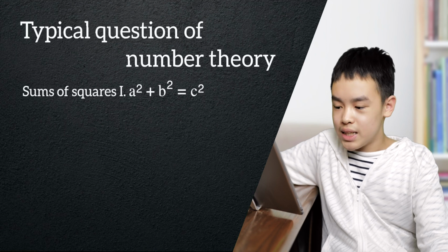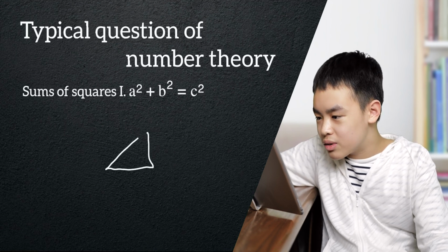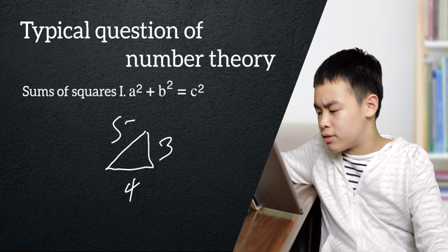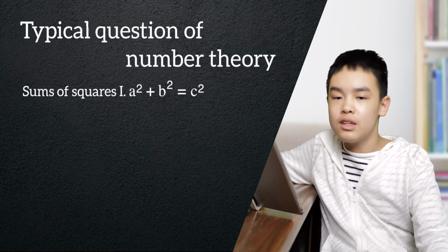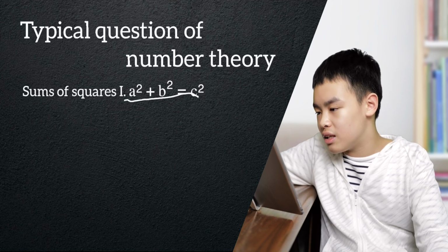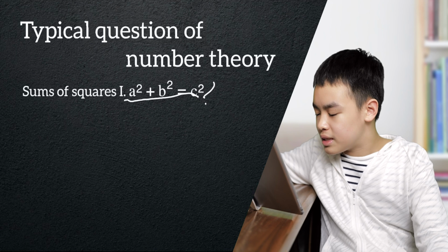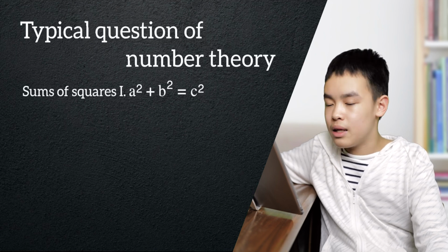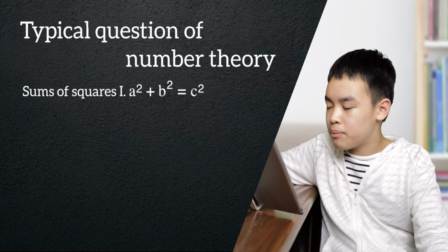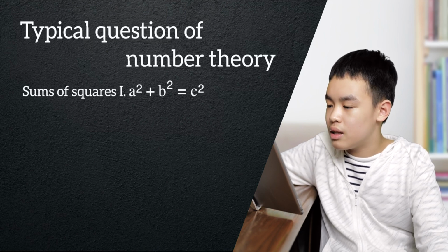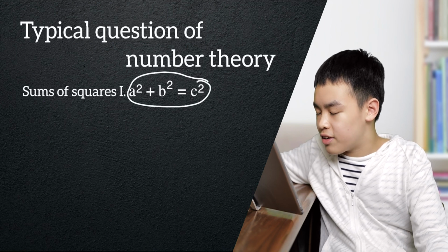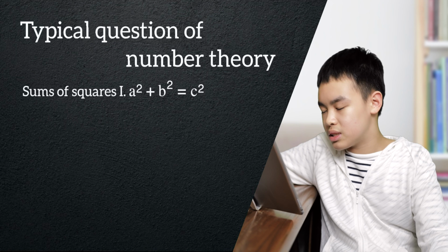Now, for the sum of squares, probably you guys also know the Pythagorean theorem: 3, 4, 5, where 3 squared plus 4 squared equals 5 squared. The typical question of number theory, even if it's not listed here in the PPT, is: are there infinitely many numbers that fit a squared plus b squared equals c squared?